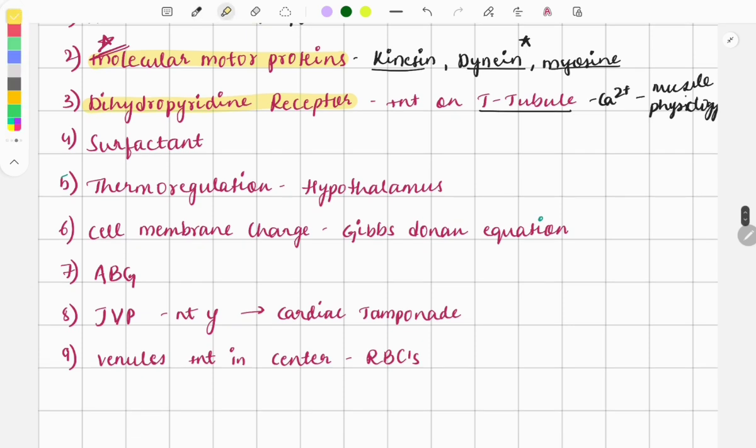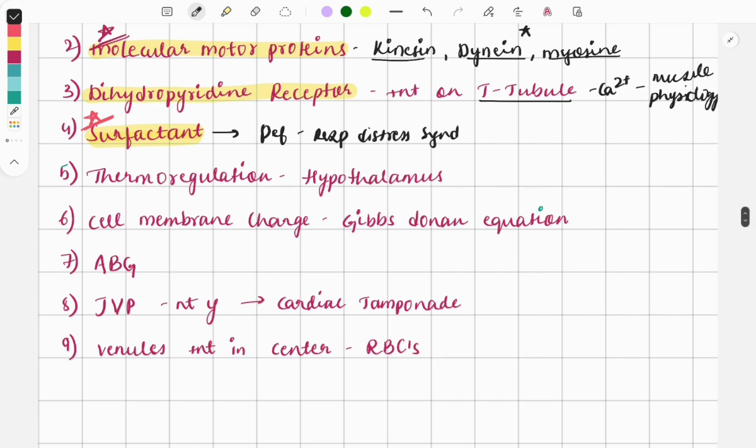Then next, a very important topic is the surfactant, a 5-star topic, because every year one or the other question is asked on surfactant, either a case or a direct question. The question was: if the surfactant is deficient, then it will cause a disorder, that is the respiratory distress syndrome. The other points related to the surfactant, like it is derived from the type 2 pneumocytes, and when it will appear in the amniotic fluid, when it will be mature. So questions are asked on this also. It is a 5-star topic, a must do.